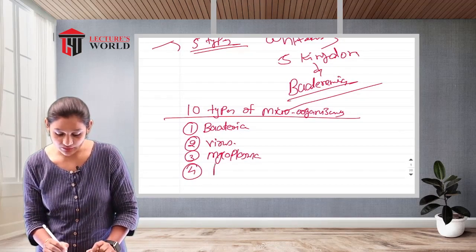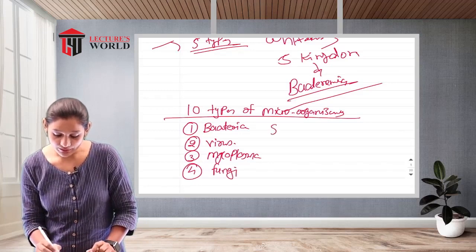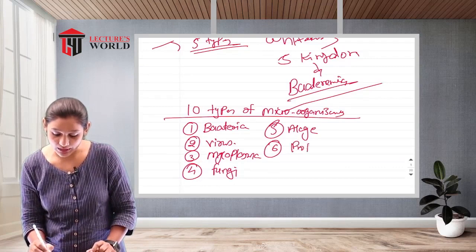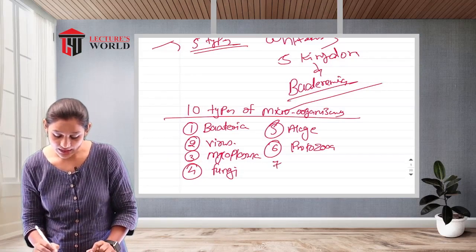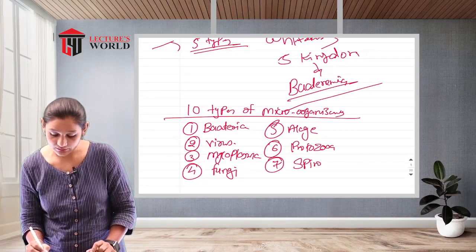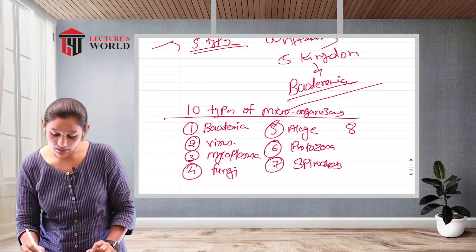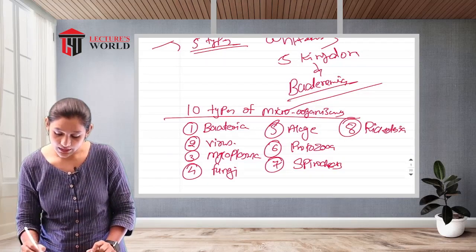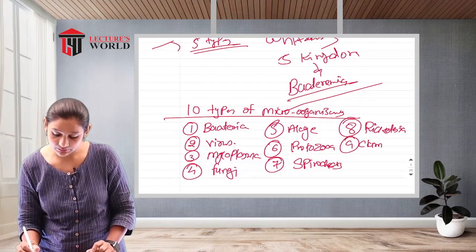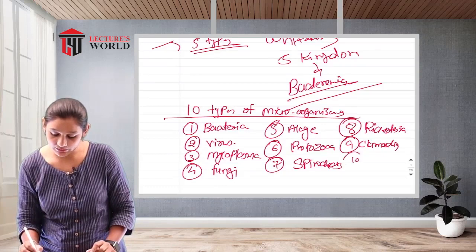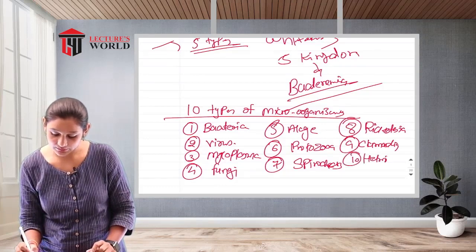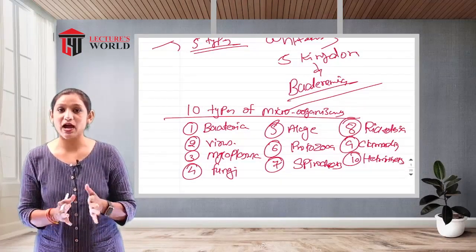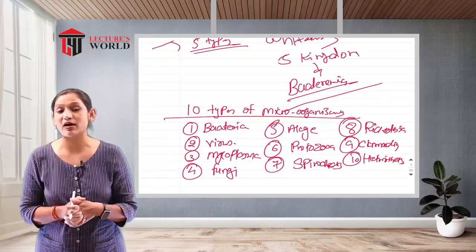Fourth, fungi. Fifth, algae. Sixth, protozoa. Seventh, spirochetes. Eighth, rickettsia. Ninth, chlamydia. And the tenth, helminths. These are the 10 types of microorganisms we have to focus on in the microbiological world.